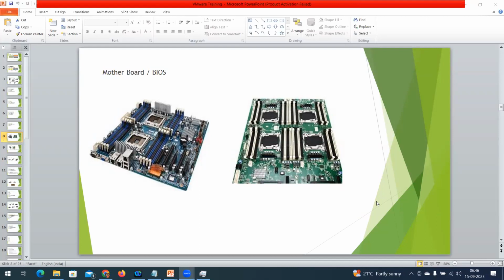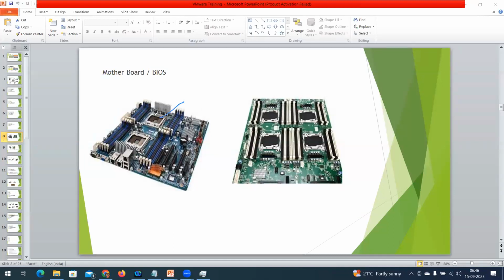Sockets. What is a socket? There are different components here. What is a socket in this particular picture? Those are the two sockets, right? On this motherboard, the socket is the square one.